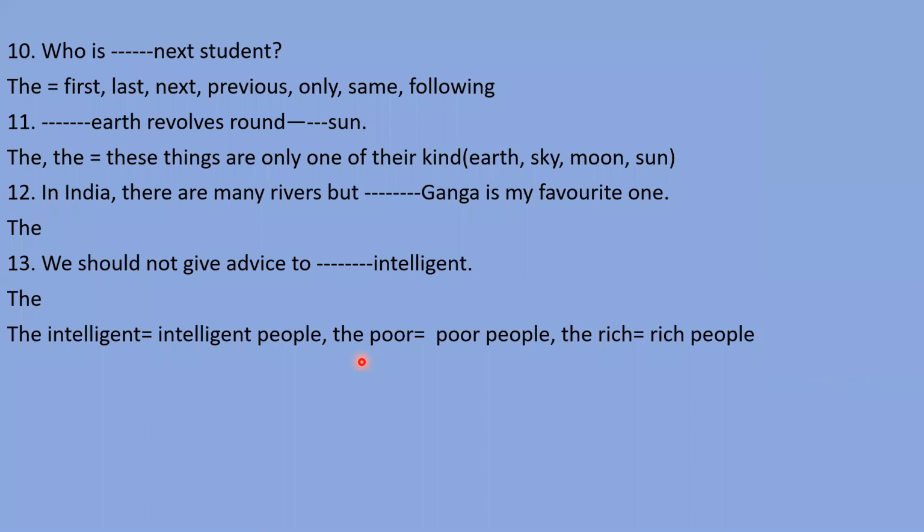If I say the poor, it means poor people. If I say the rich, it means rich people. Remember this: intelligent, poor, rich. These are the adjectives we can use with the in the special case when we have to represent all the people of that type. So we need to use the with that adjective. If I say the intelligent, it means all the intelligent people. We should not give advice to all the intelligent people, means the intelligent, right?